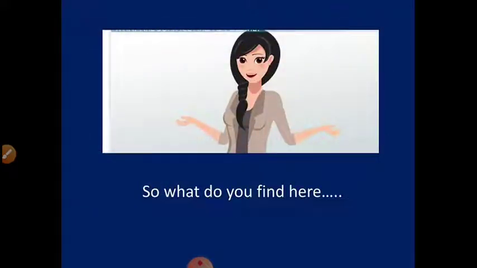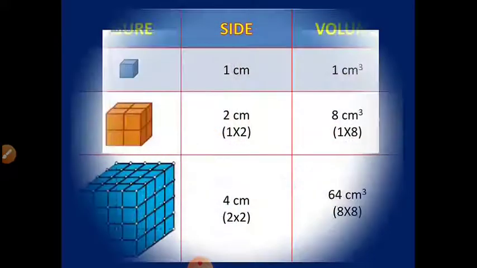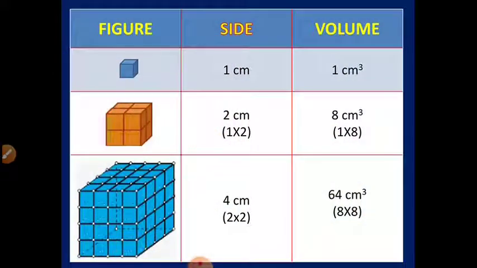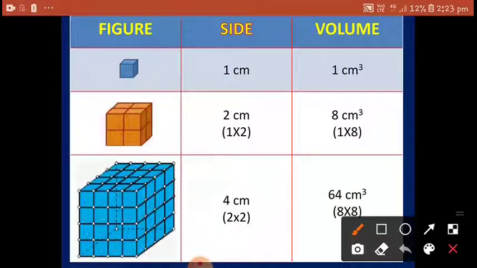So what do we find here? See, when we have taken the cube of side 1 centimeter, its volume is 1 centimeter cube. Now when we double the side of this cube from 1 to 2, the volume becomes 8 times.